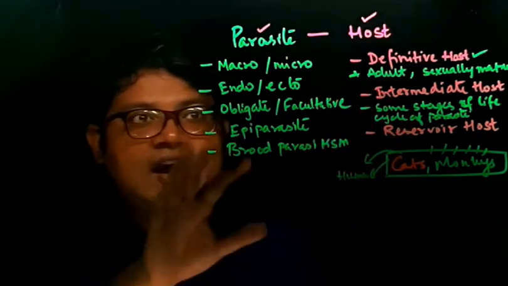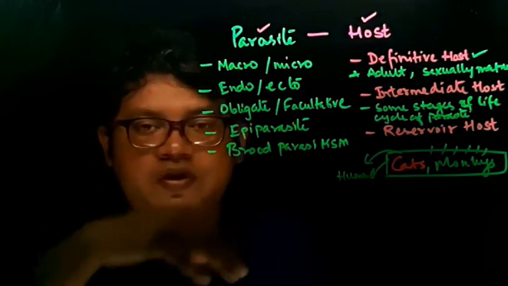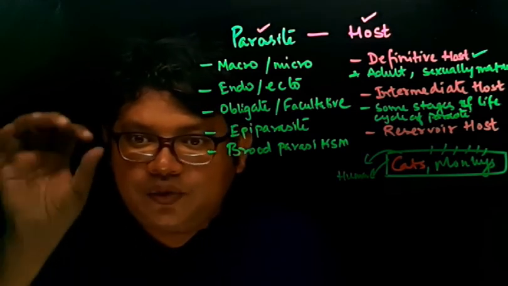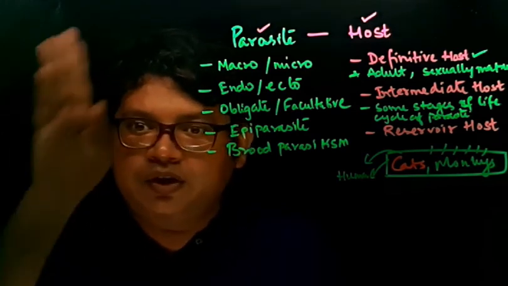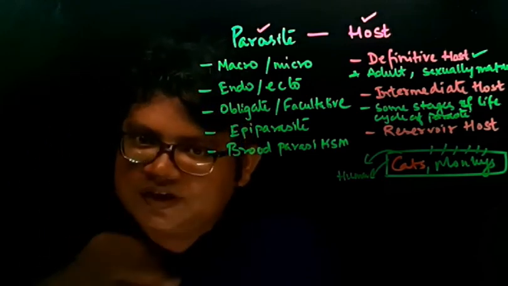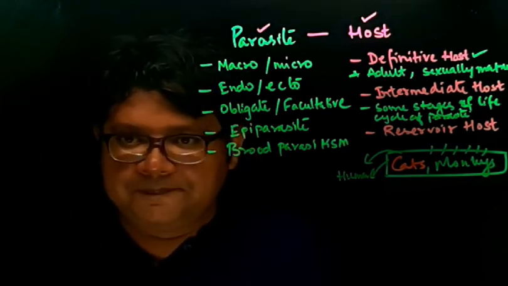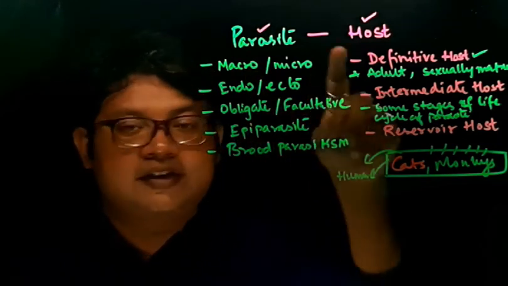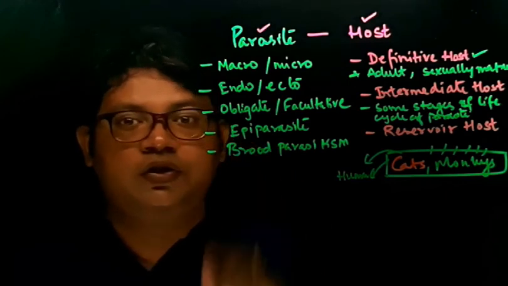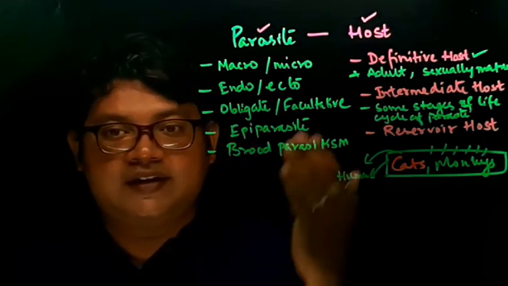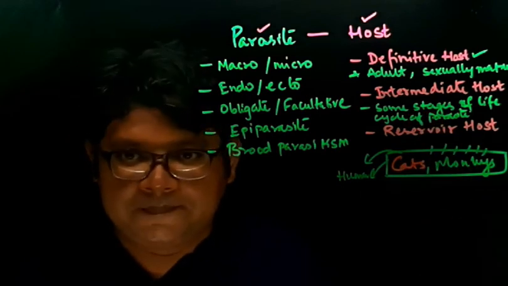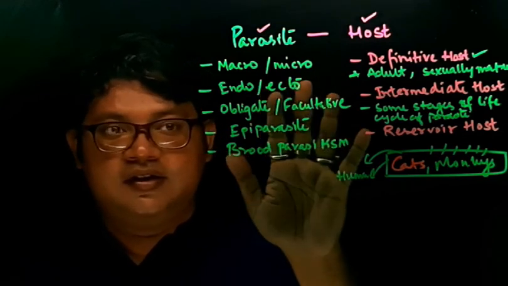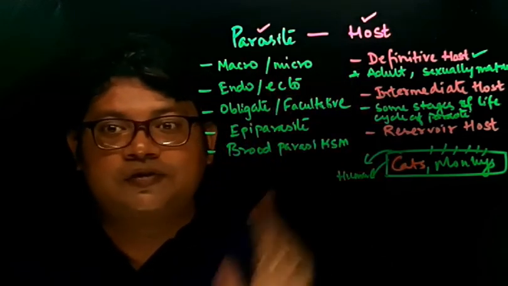Now, why have I mentioned all these hosts and types of parasite? In the further lectures, we'll take one parasite as an example and talk about its life cycle, its host, and how the infection is spread. At that time, all these different terms will be useful. If I say this parasite is an obligate parasite, you should think, okay, obligate parasite means it requires the host for its survival.